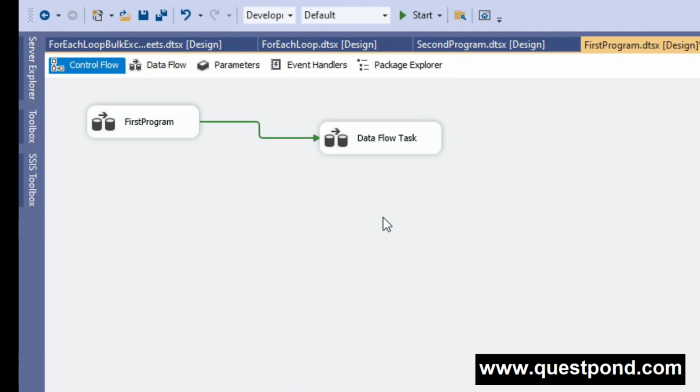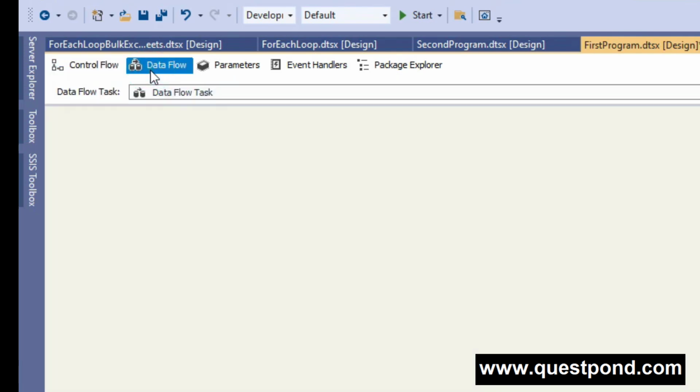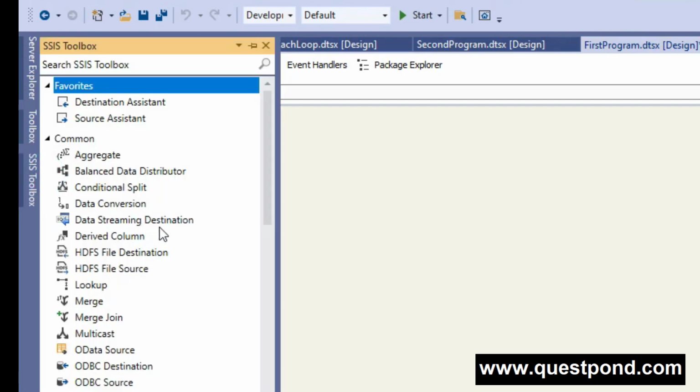So if you are very specific about performing the ETL activities, then go for the data flow task or data flow tab, where you will find the SSIS toolbox according to the ETL task.